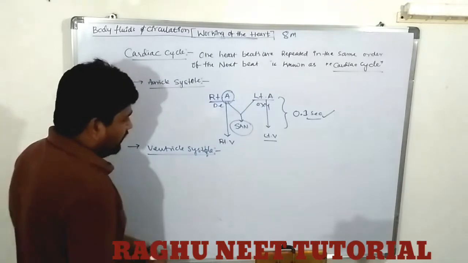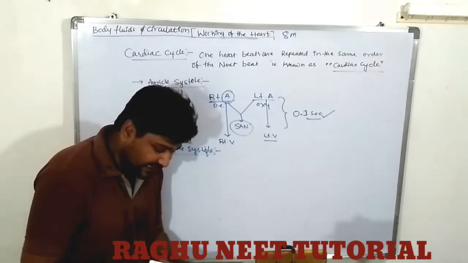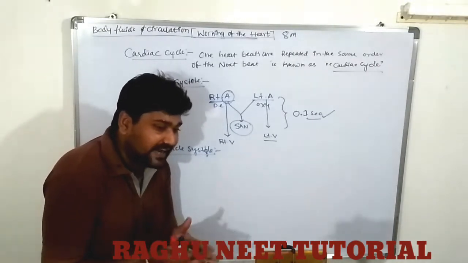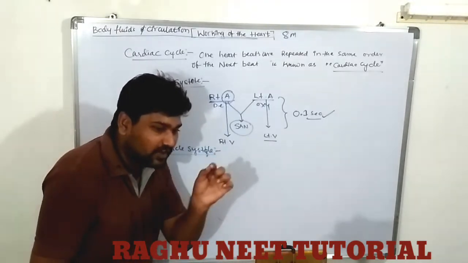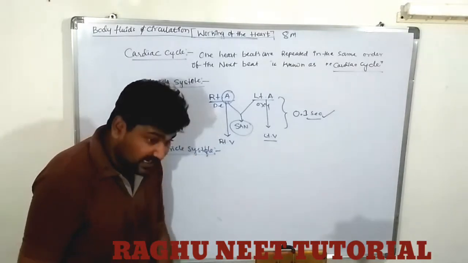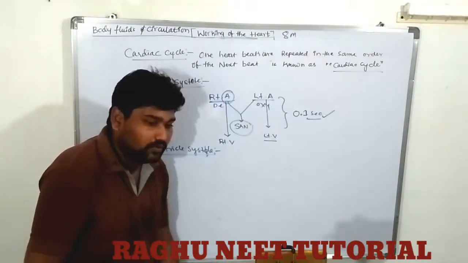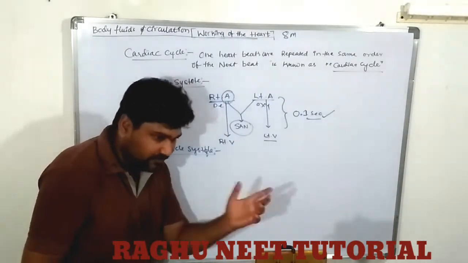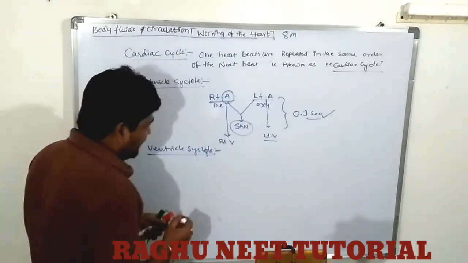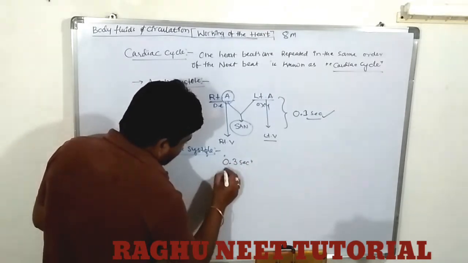Next one, ventricle systole. What is ventricle systole? When the right and left ventricles are filled with blood, the ventricles also contract with the presence of the AVN node, the auriculoventricular node. They contract together. So the blood moves into the artery and aorta region. The contraction occurs within 0.3 seconds.